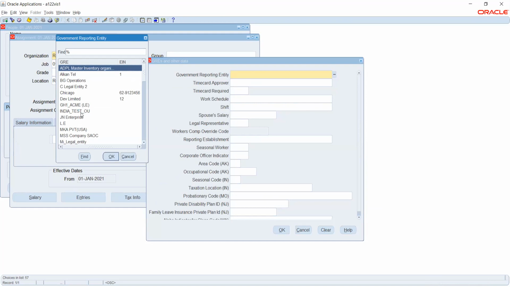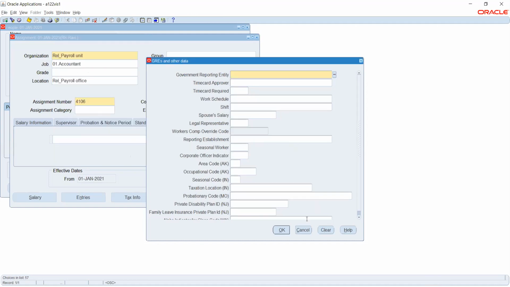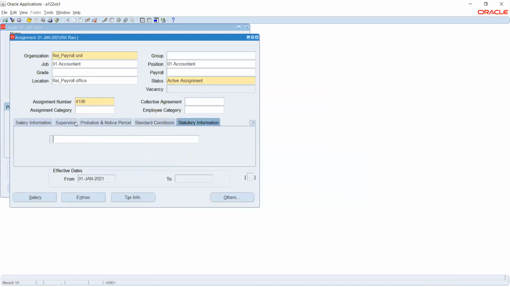If we want to capture, we can capture all this information.